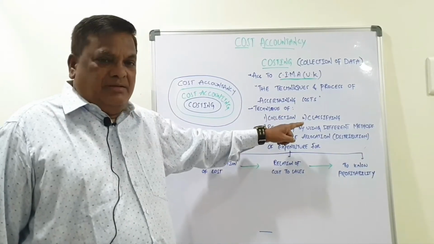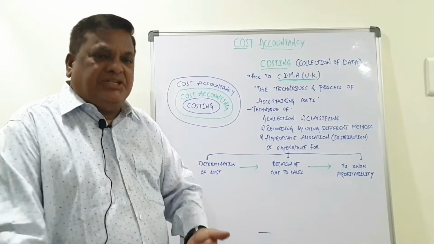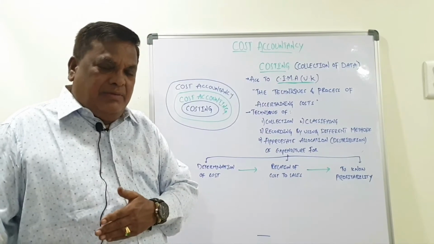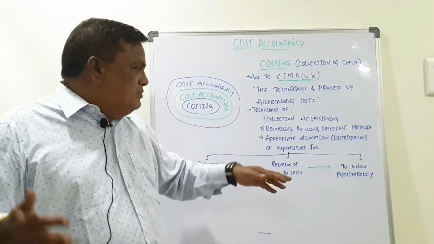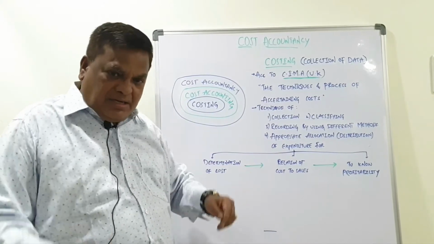Then classifying. The costs are not of the same type. They should be classified according to their nature. Material will be different, wages will be different, other expenses will be different. They may be fixed and variable, etc. They should be classified. Then after that, the costs in general form should be recorded.